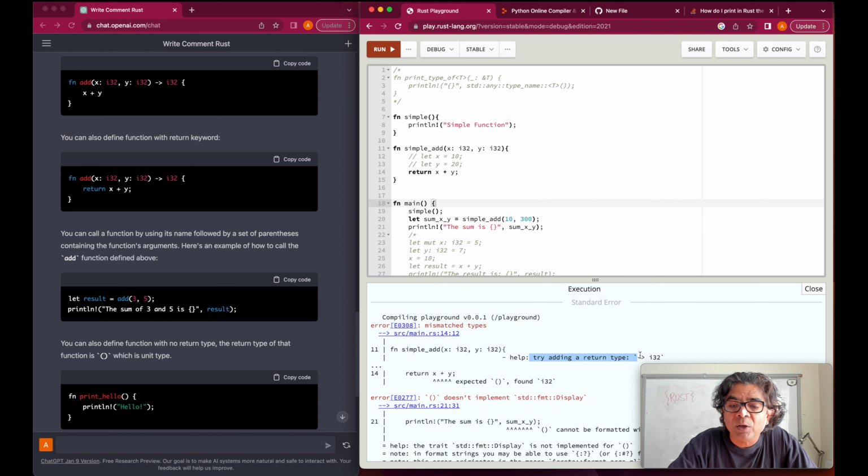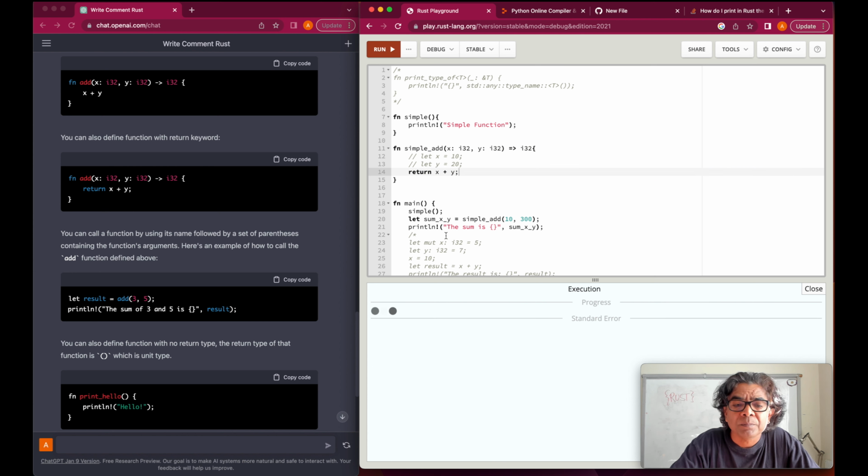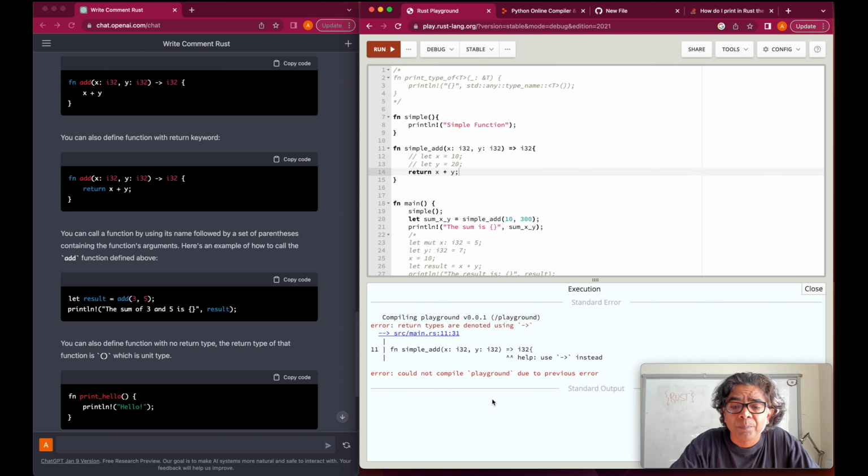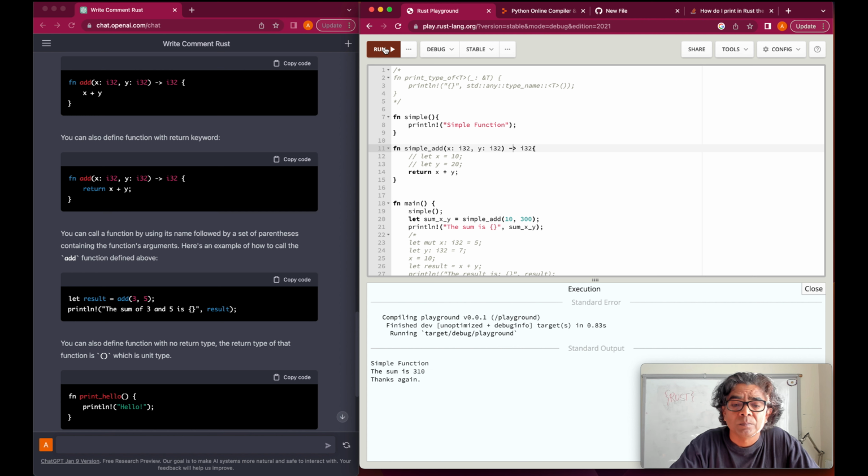So now you see here we need to provide the type. If this is the integer, this is the integer, so we need to provide the type. So type is going to be this, and result will be the integer 32-bit. Now if we run, oh, single line, and the sum is 310.